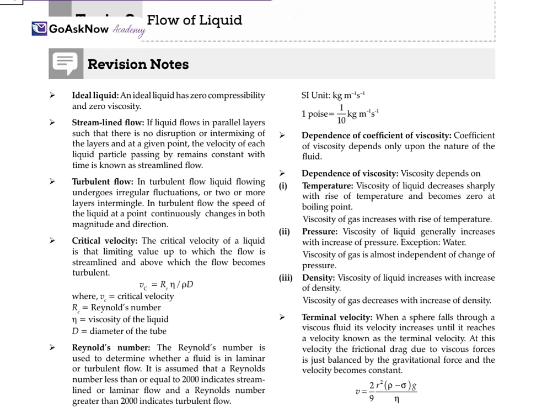Hello. Today we'll study topic 2 of chapter 8, flow of liquid. Firstly, we'll go through some terms which are important for this topic.